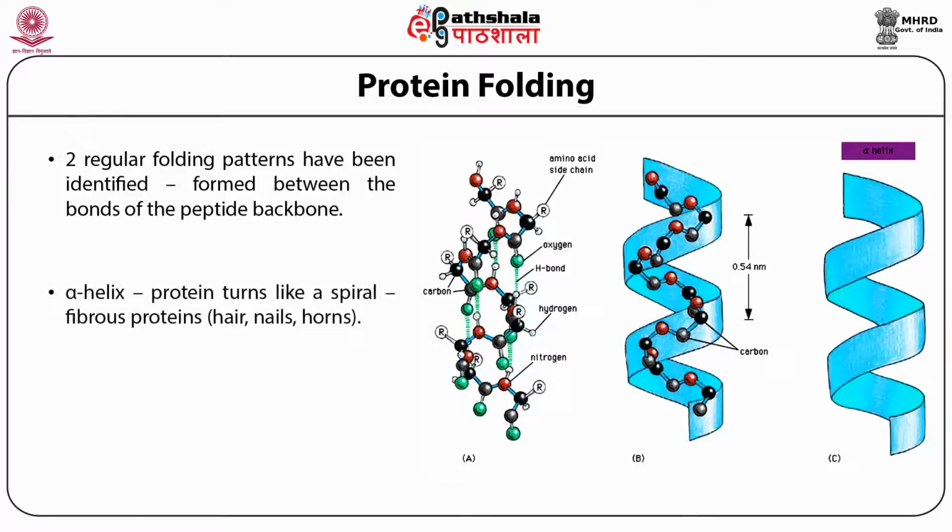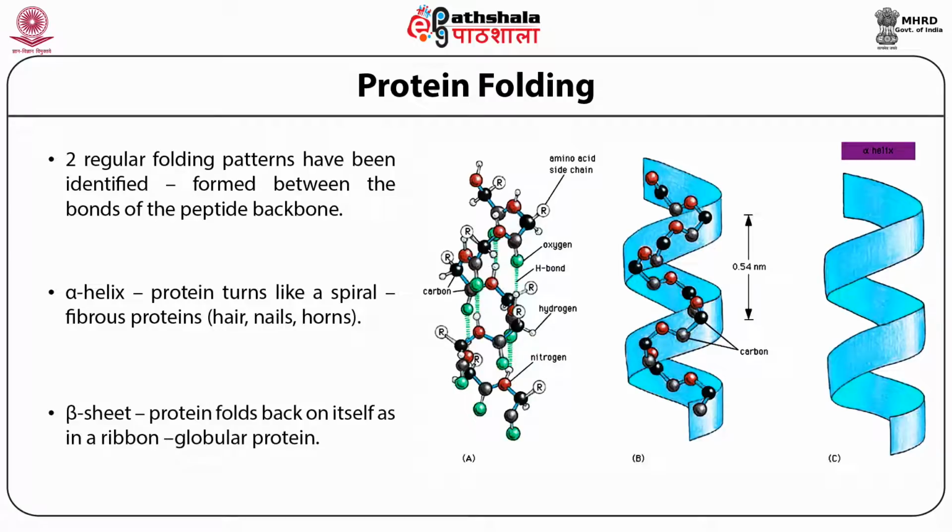Number one is alpha helix. The protein turns like a spiral, forming fibrous proteins. Examples of alpha helix fibrous proteins are hairs, nails, horns, etc. Another one is beta sheet. The protein folds back on itself as a ribbon or globular protein. That means the entire chain makes a ribbon-like shape, and that makes beta sheets. These are the two ways protein folding may occur.